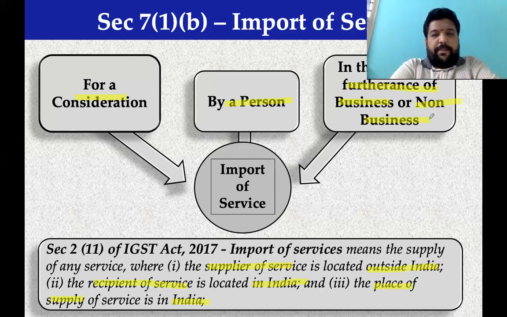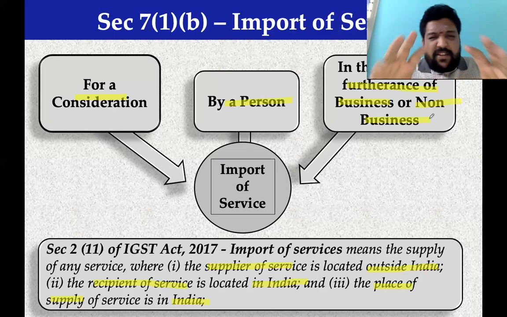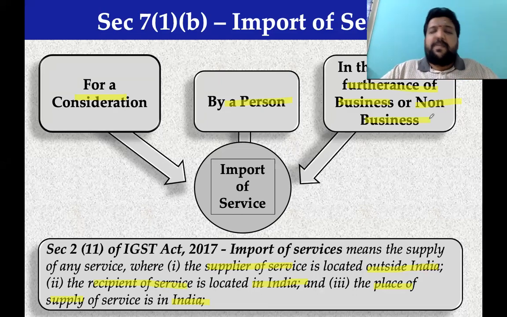A Zoom meeting subscription. Supplier of service, Zoom USA, located outside India. Recipient of service, an institution in India which subscribes to that Zoom facility. Place of supply: when you read it at a later point we will all agree, but even by general principles, it is the place where the recipient is located. Place of supply is in India. About $199 is paid month after month.